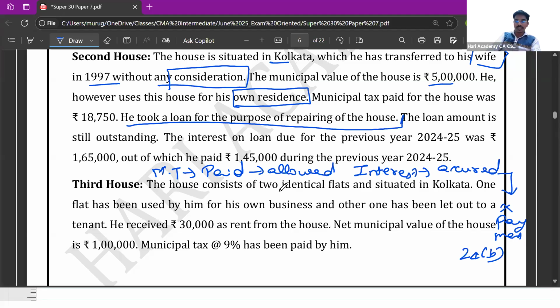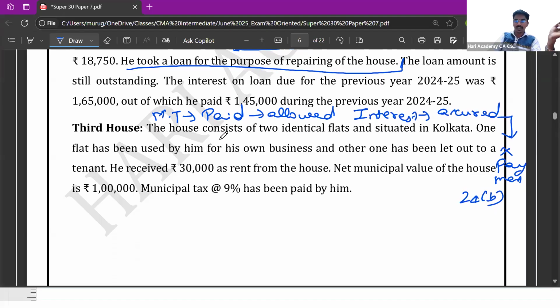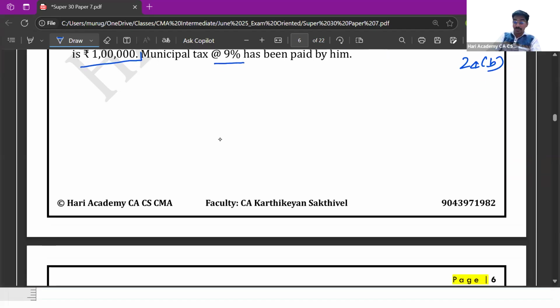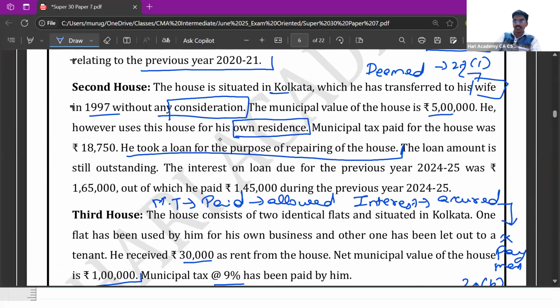Okay. Now let us go to the third point. The house consists of 2 identical flats situated in Kolkata. One flat has been used by him for his own business, and the other has been let out to a tenant. He received rupees 30,000 as rent from the house. The net municipal value of the house is 1 lakh, and he has paid municipal tax at 9%. Right. With this, the question ends.